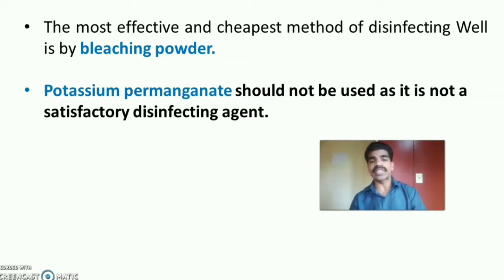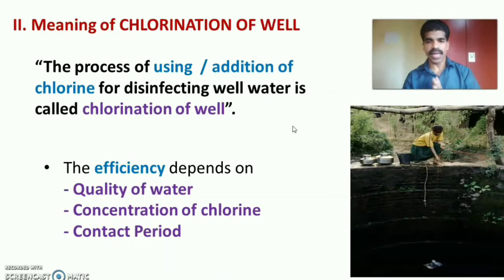So the most effective and cheapest method of disinfecting the well or the chlorination of the well is by bleaching powder. Let us see the meaning of chlorination of well. The process of using or addition of chlorine or chlorine solution for disinfecting well water is called chlorination of well or disinfection of well.